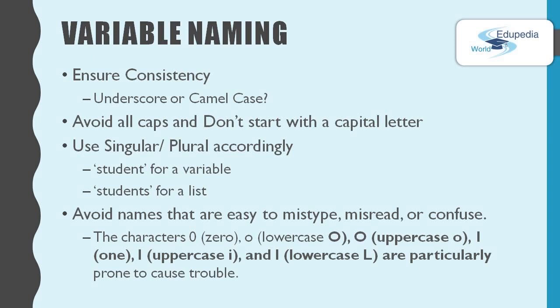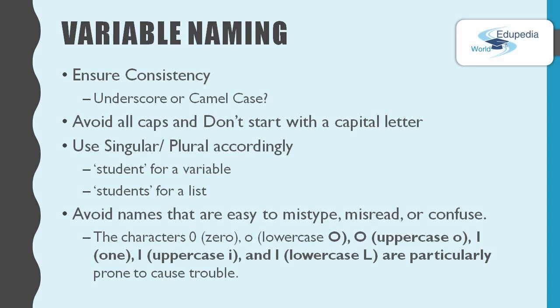If you are using the camel case format, then it should always be the camel case format. And the other thing is, avoid having variable names in all caps because conventionally that is reserved for another thing. We will talk about that later. So just for now, remember, avoid all caps variable names.